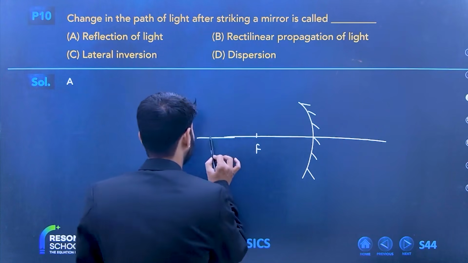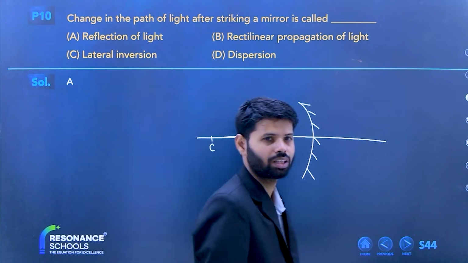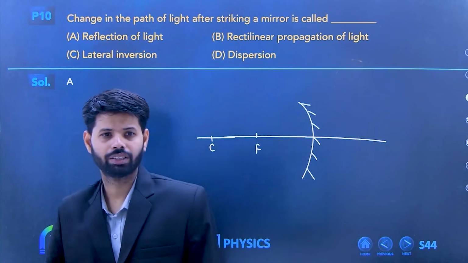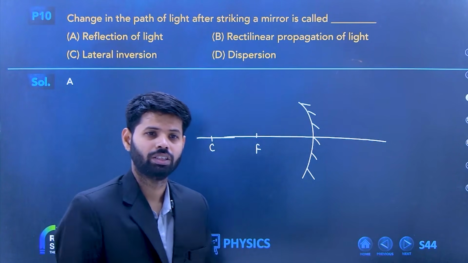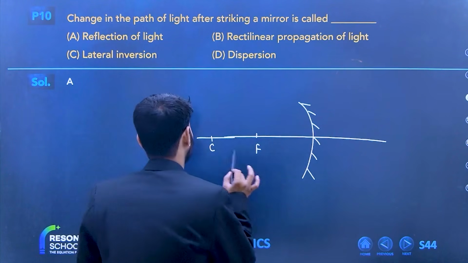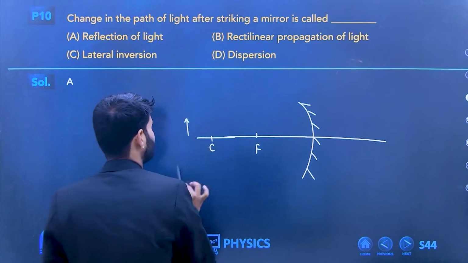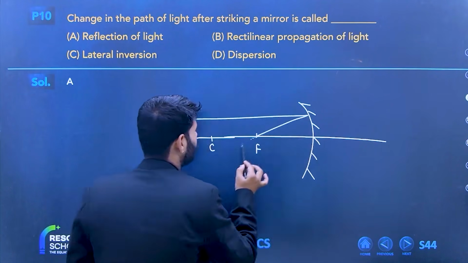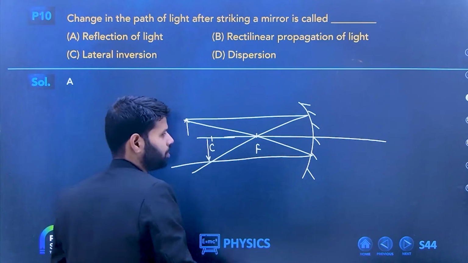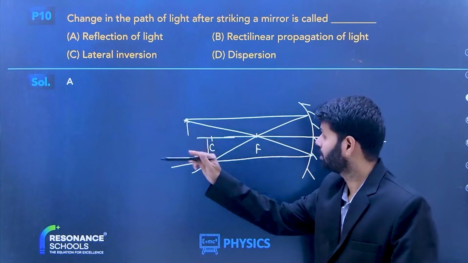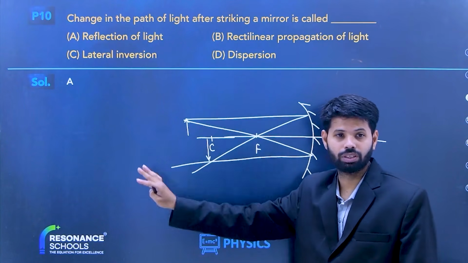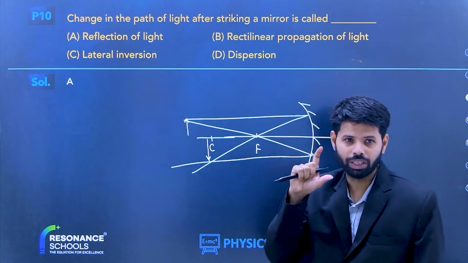Okay, fine. And there is something known as C. How many of you know that this is C? What is C, beta? Center of curvature. Right? So, beta, what happens? Let us take this is our object. So, the image will be formed somewhere here. Image will be formed behind C. It is not at C. It is more than C. The image will be small actually.